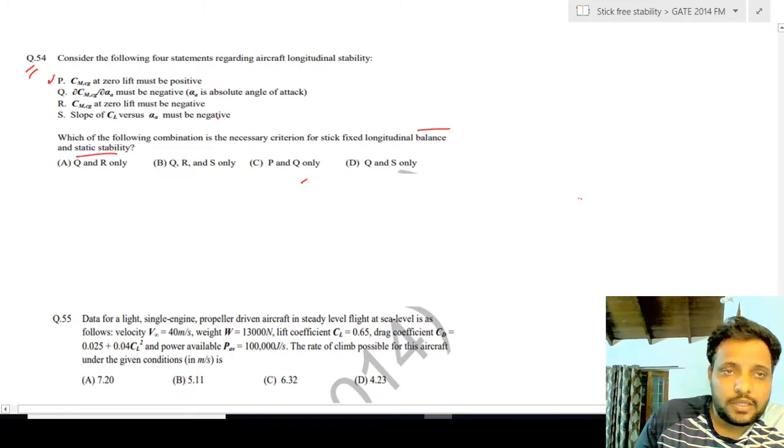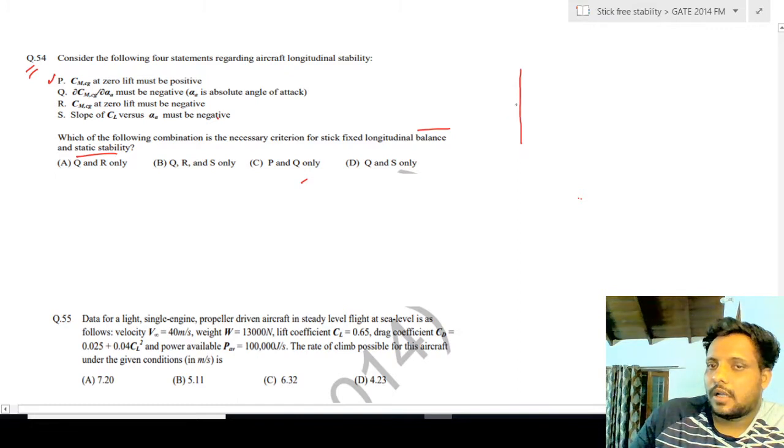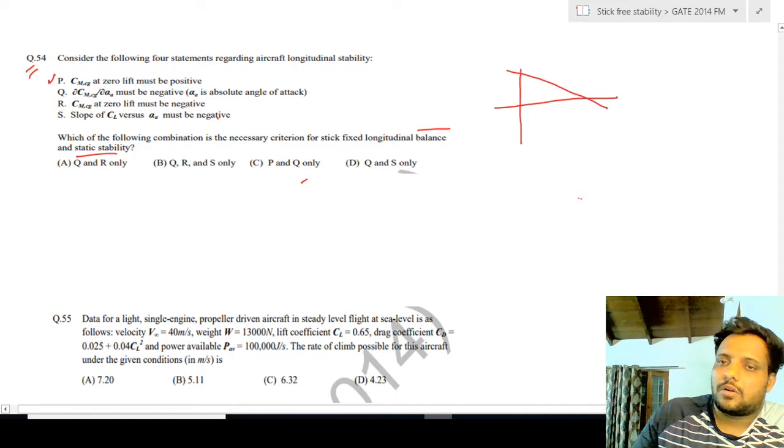So statement P says CMCG at zero lift must be positive. Let me draw the diagram. As I know that for static stability the slope is always negative, the Cm alpha slope. This is Cm, this is alpha, this is dCm by d alpha. So this is always negative for static stability.